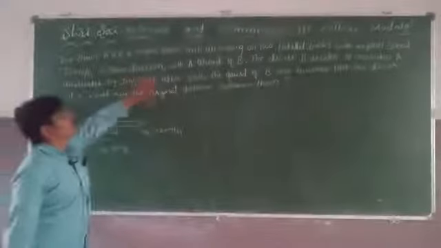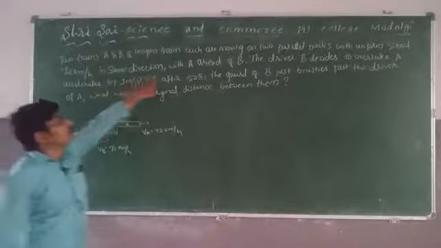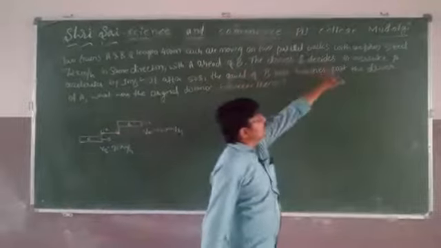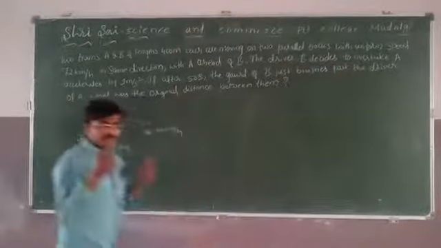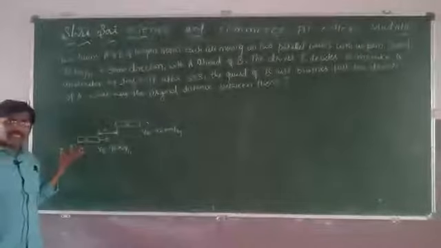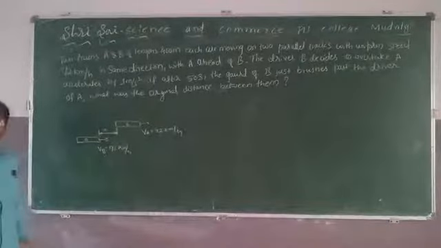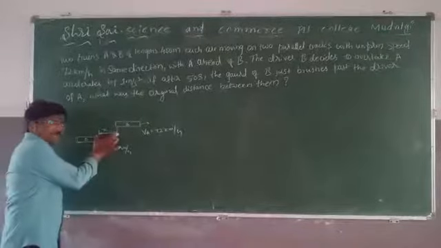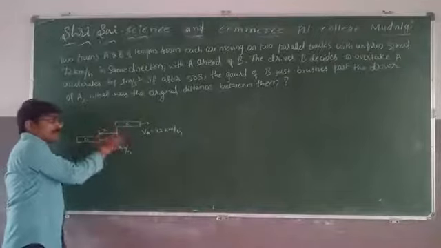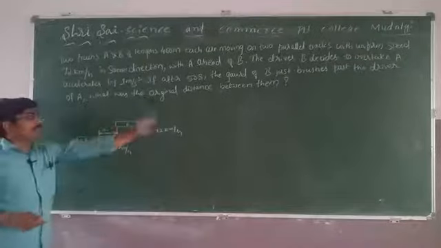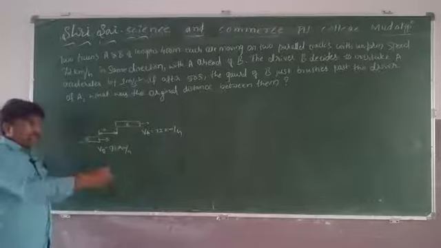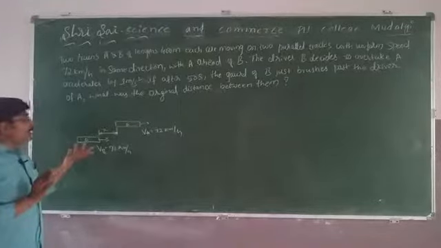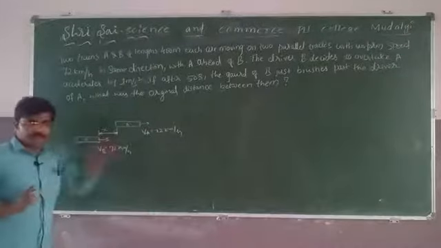In the same direction they are moving. Okay, with A ahead of B. The driver of B decides to overtake A. Then suddenly this driver of B train decides to overtake the A train. Already there is some gap, remember. There is a gap between them, some gap. A is ahead, B is lagging. There is a small gap. How much? We don't know. Take it as X. And B decides to overtake A.